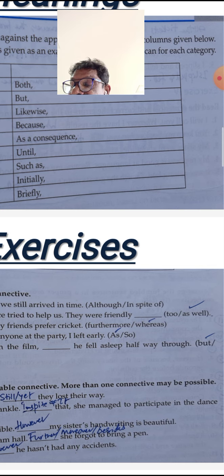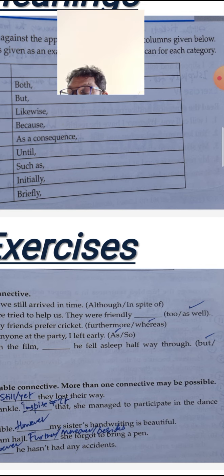Look at the 5th sentence. Manu wanted to watch the film, dash, he fell asleep halfway through. The two connectives given here are "because" and "but." "But" is the appropriate connective here. Manu wanted to watch the film, but he fell asleep halfway through.